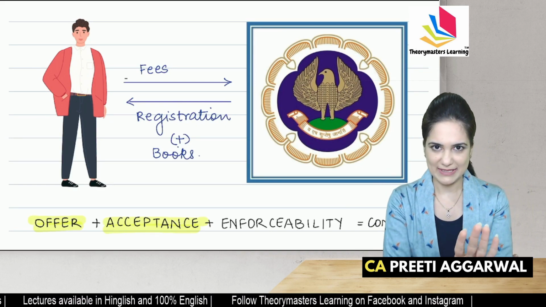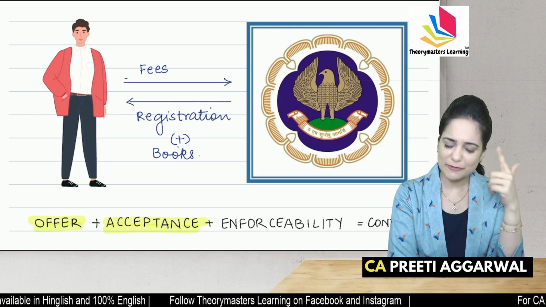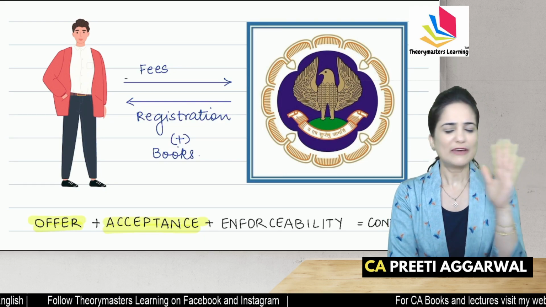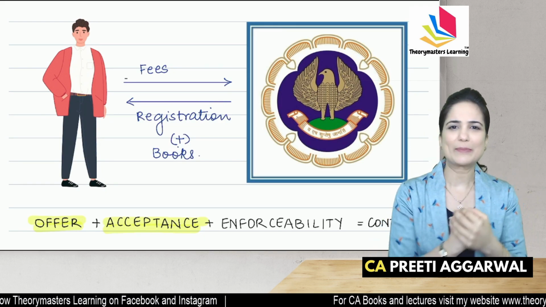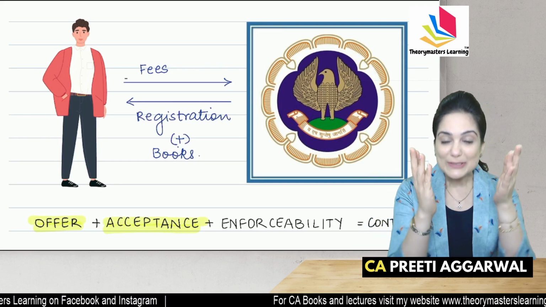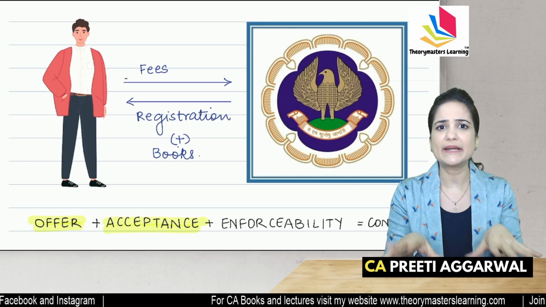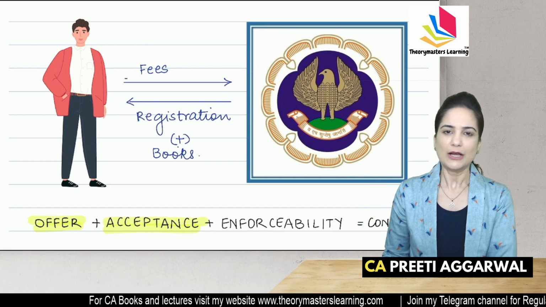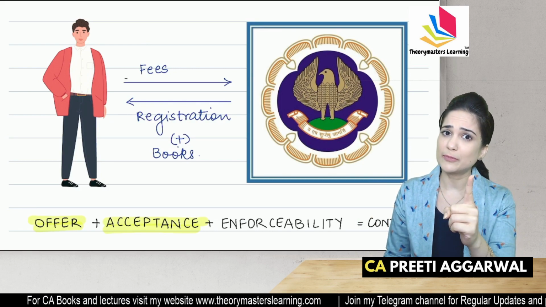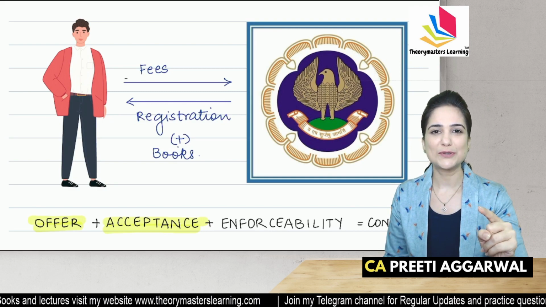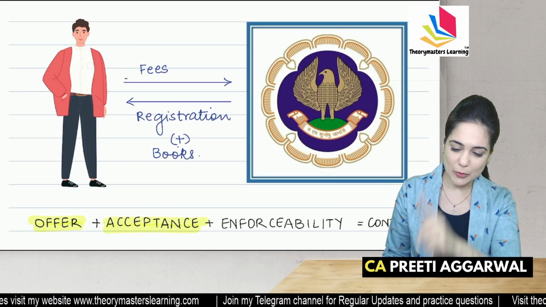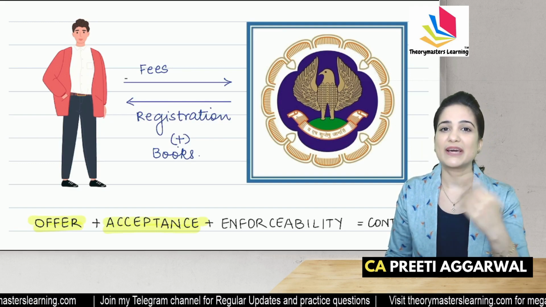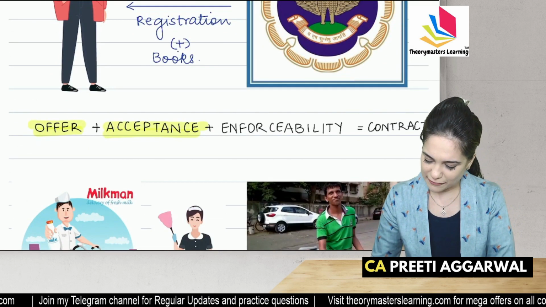You cannot tell the CA Institute this, but in your mind you start framing, if my books don't come, then I will reach the institute itself. If I don't get my books, I will write a complaint letter to the president only. There are so many times when you write an email, a complaint email, what are you doing? You are actually taking action. You're telling them that if you don't give me my books, I will take action against you. If you don't confirm, if you don't reply to my mail, this is my complaint. So you are trying to take action. That is nothing but enforceability.